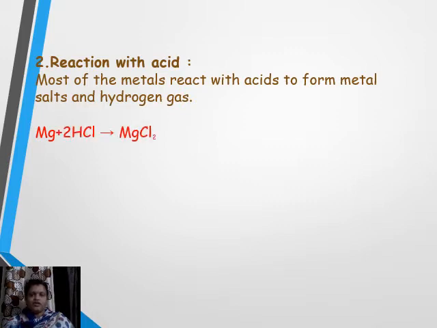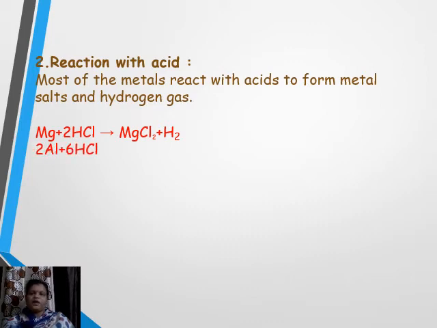Here you know already that magnesium is a highly reactive metal because it is an alkaline earth metal. This is going to react with hydrochloric acid to form magnesium chloride and hydrogen. If it reacts with sulfuric acid, we get magnesium sulfate and hydrogen. Hydrogen is common anyway. The salt depends on the anion present in the acid. So if you are taking phosphoric acid, we may get magnesium phosphate like that.